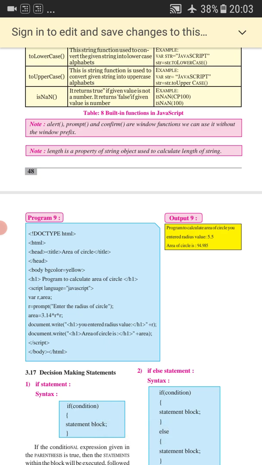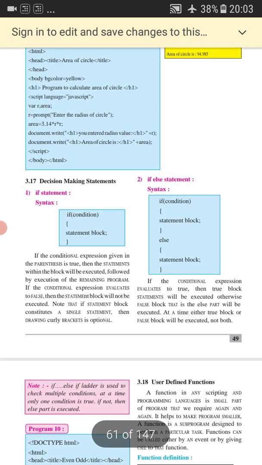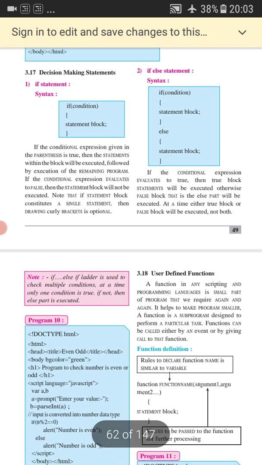Let's start with the first, the if statement. What is the if statement? We make use of the if statement when we have only a single condition, and we can write only a single condition in an if statement. Look at the syntax given in the diagram: if condition, then curly brackets with the statement block. It means we write the condition, and if the condition is true, then it will execute the block we give inside. Otherwise it will not do anything.